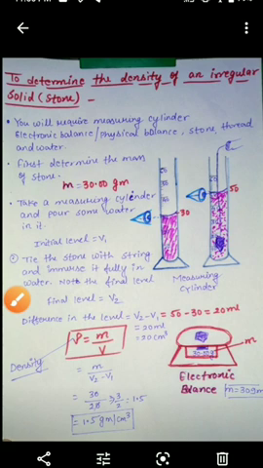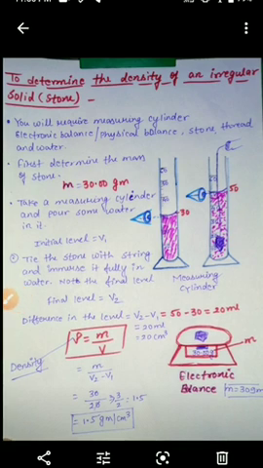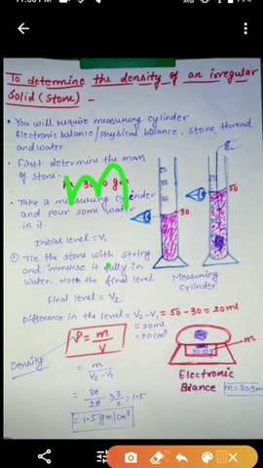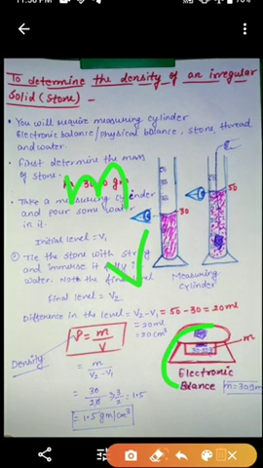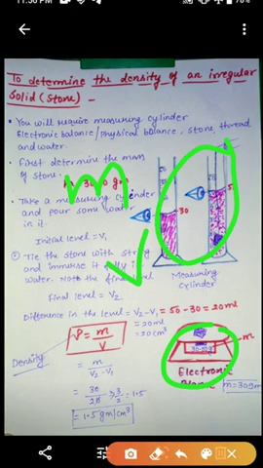Determination of density of an irregular solid. To determine the density of an irregular solid like a stone, we need to measure its mass and volume. The mass of an irregular solid can also be measured by using a beam balance or electronic balance, and the volume of an irregular solid such as a stone or pebble can be determined by the water displacement method. So by this activity we can find the density of an irregular solid.